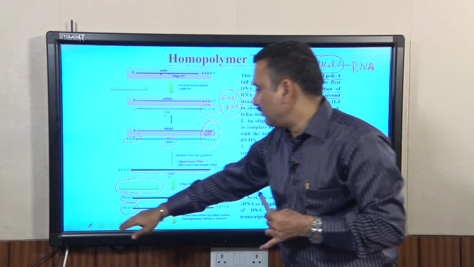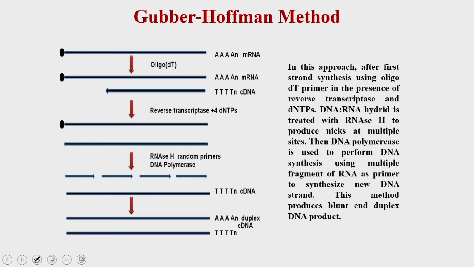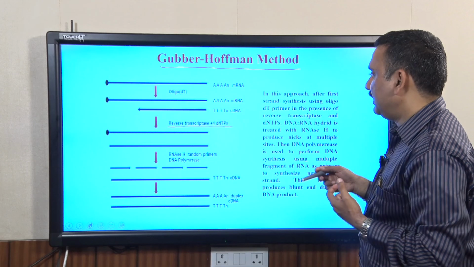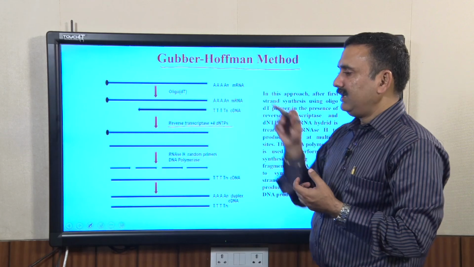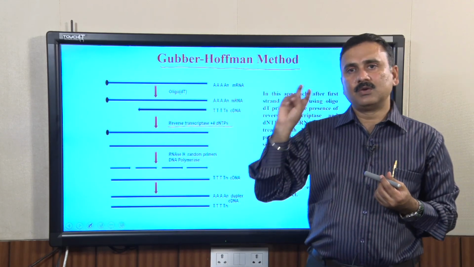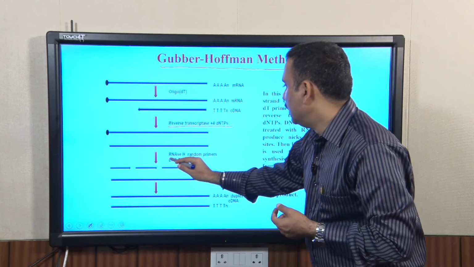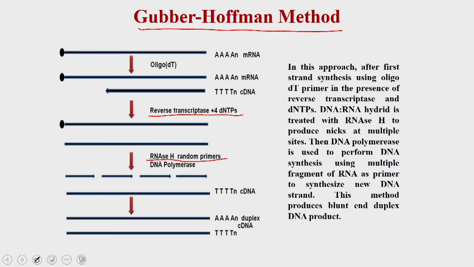Now, the next approach is called the Gubler-Hoffman method. In the Gubler-Hoffman method, it synthesizes the first strand using the poly T tail and with the help of reverse transcriptase. Then in the subsequent step, instead of putting it into the alkaline sucrose gradient or alkaline sucrose solutions, you treat the solution with RNase H.